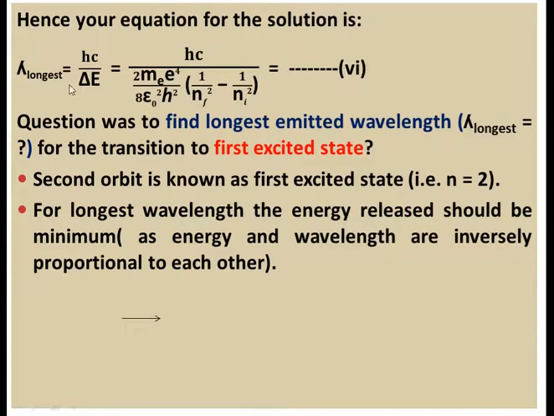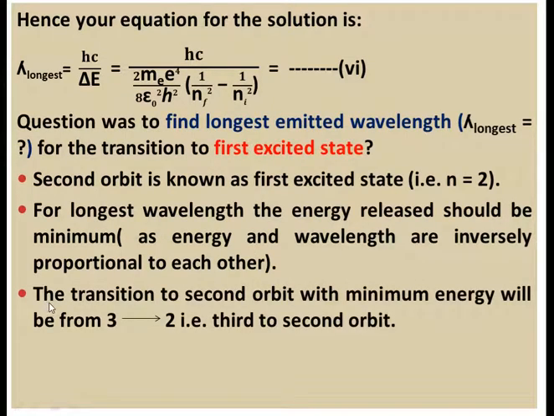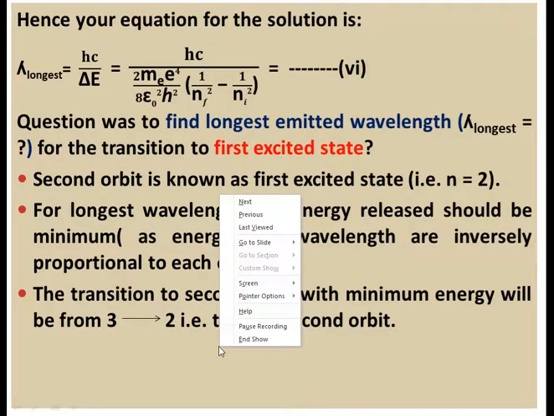So as you have to calculate the longest wavelength, you have to put a condition that the energy should be minimum in this transition. The transition to the second orbit with minimum energy will be from 3 to 2, that is, third to second orbit. When your hypothetical particle makes a transition from the third to the second orbit, the energy released will be minimum.